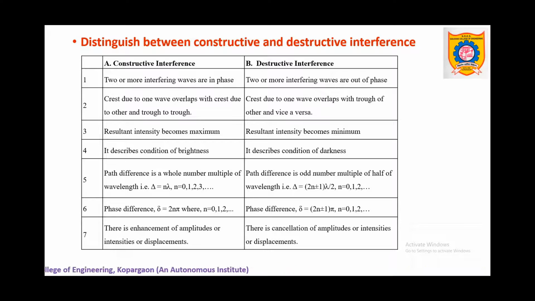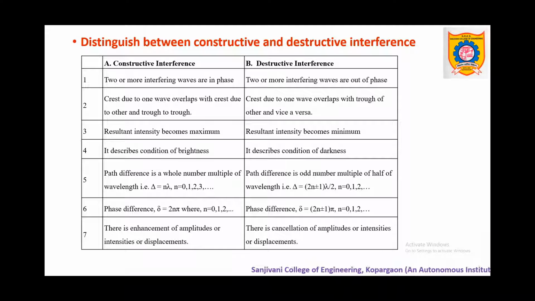If two or more interfering waves are in phase, then it is called constructive interference. The waves are said to be in phase when the crest of one wave overlaps with the crest of the other and trough with trough. Due to this, the resultant intensity or amplitude enhances and becomes maximum. It describes the condition of brightness.